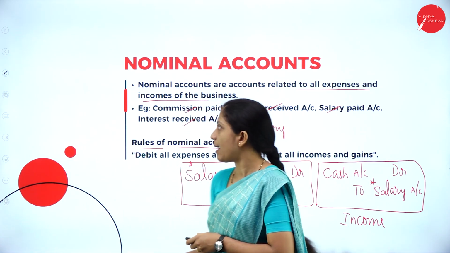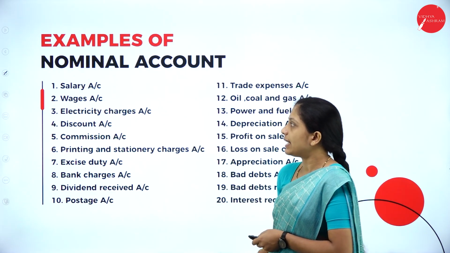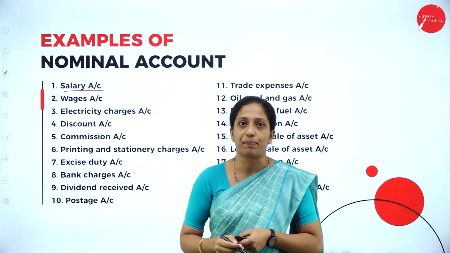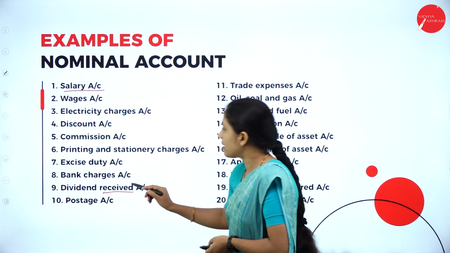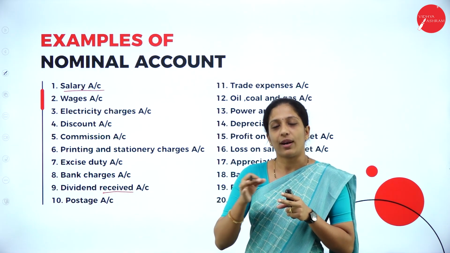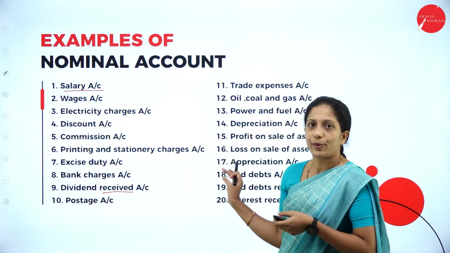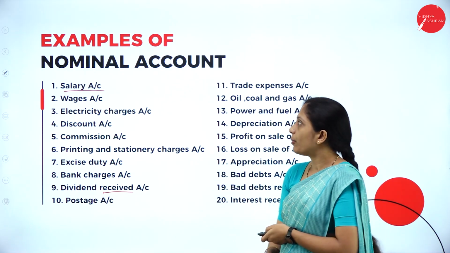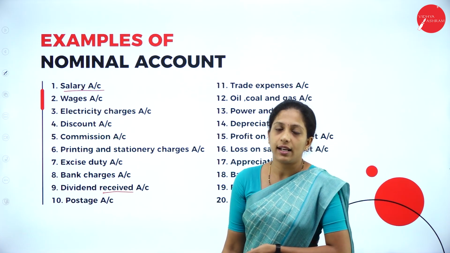Now if you see the example, we have all these examples for nominal account, where all the salary, wages, now they have just given you salary, so it is understood that it is paid. So if they mention the word received, so here dividend received, then it is an income. So all the expenses and incomes or any losses or gains come under nominal account. So hope you are clear about it. This is just an example to make you understand. Hope you are clear about all the classification based on the traditional approach or English system.